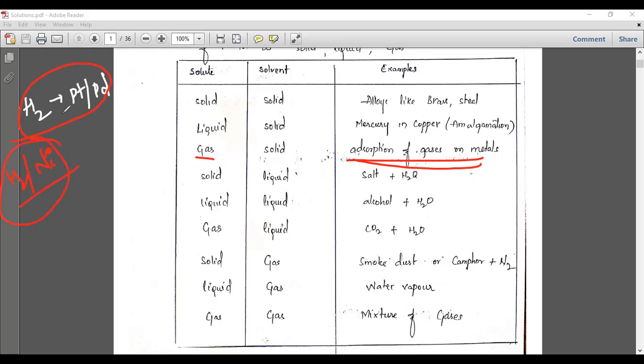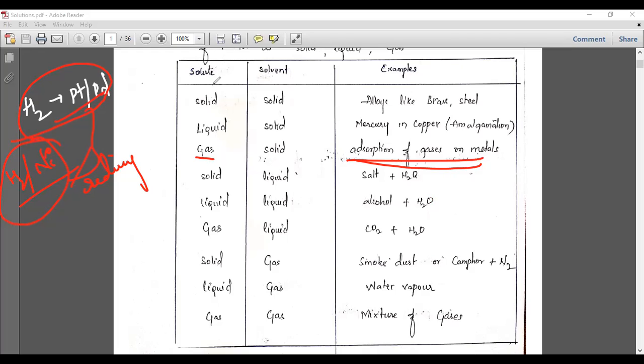These reagents are used as reducing agents in organic chemical reactions. You have to understand this also. So the hydrogen gas will be adsorbed on platinum, palladium, nickel, like this. Those are the solids as solvents.